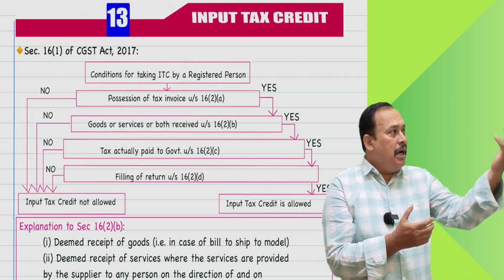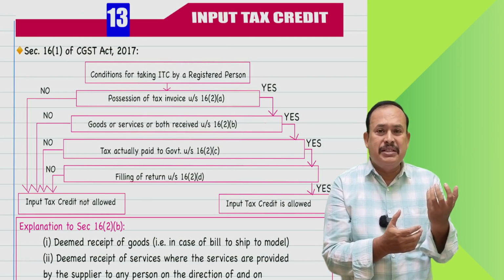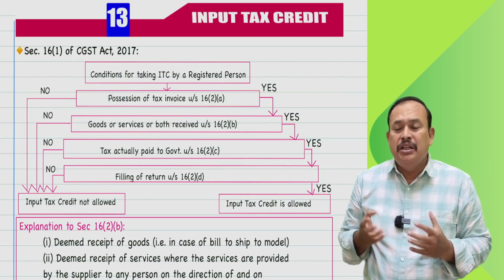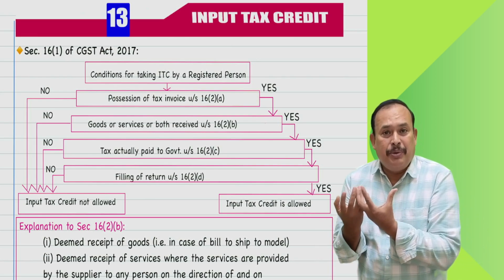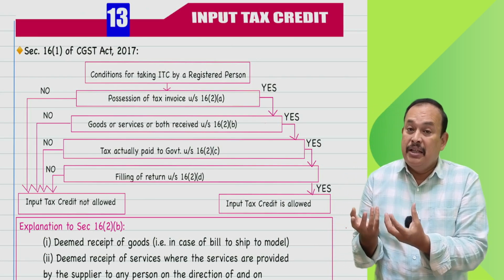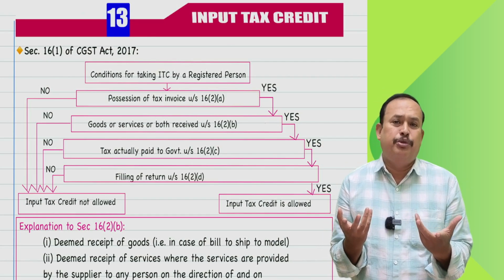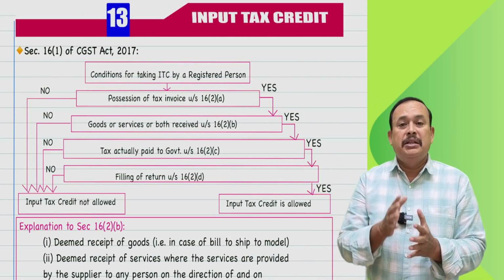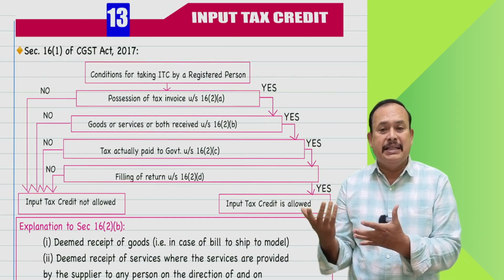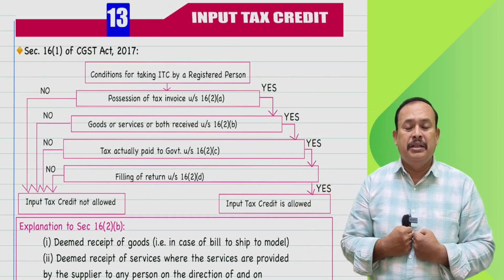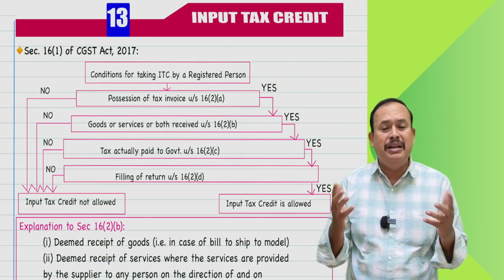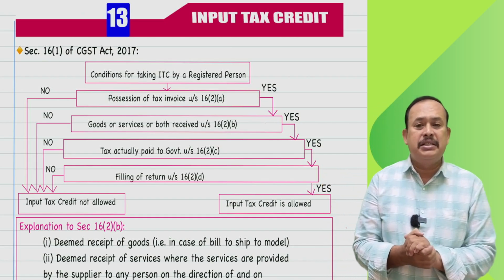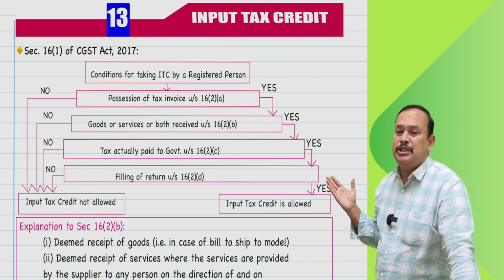Meaning thereby, I procure the goods, I receive the services by payment of the GST at a normal rate, and I am using that to provide my taxable output supply of goods, taxable output supply of services. Then only I am eligible to avail the input tax credit, provided it should not be blocked credit. That means there is a cascading. To eliminate the cascading, input tax credit is given. If there is no cascading, the question of availing the input tax credit does not arise. It is a foundation stone.